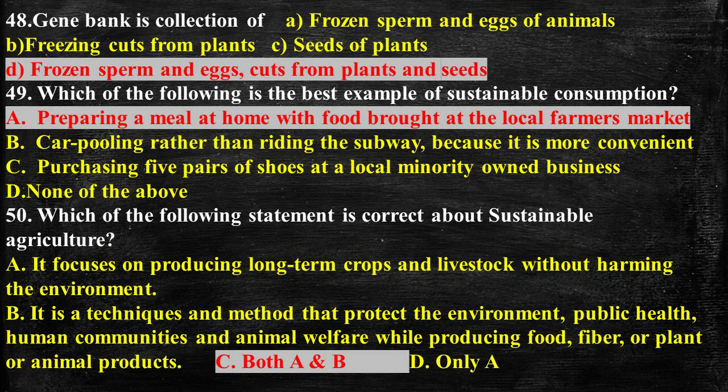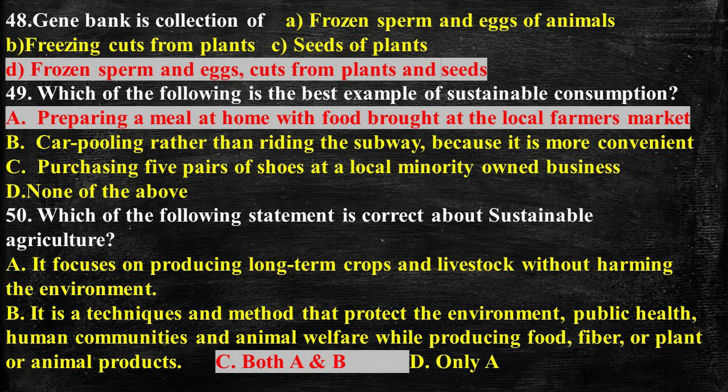Question 49. Which of the following is the best example of sustainable consumption? And the answer is option A, preparing a meal at home with food bought at the local farmers market. Now sustainable consumption is the use of products and services that have a minimal impact on the environment so future generations can meet their needs. Hence option A is the right answer.